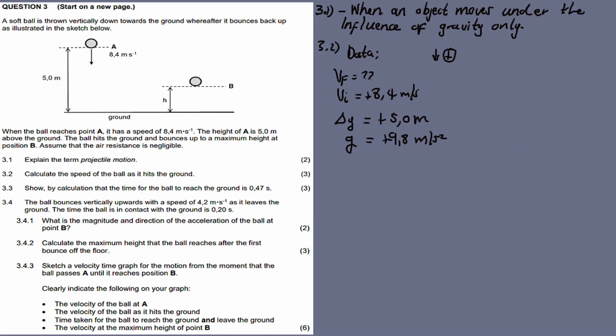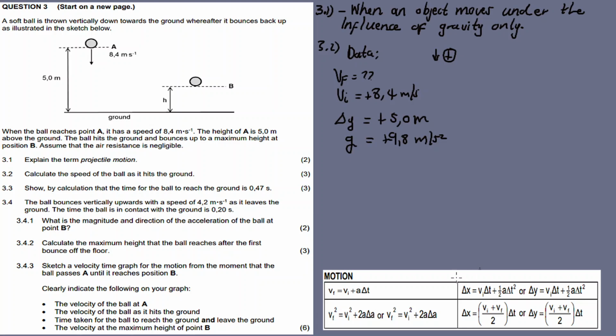Now that I have the data, I have to choose a formula again. From the formula sheet there are four equations of motion. I want final velocity, I have initial velocity, I have acceleration, I don't have time, so that formula will not work here. Wait, why is it 2a delta a, it should be y or x. So therefore we will use this formula to calculate our final velocity.